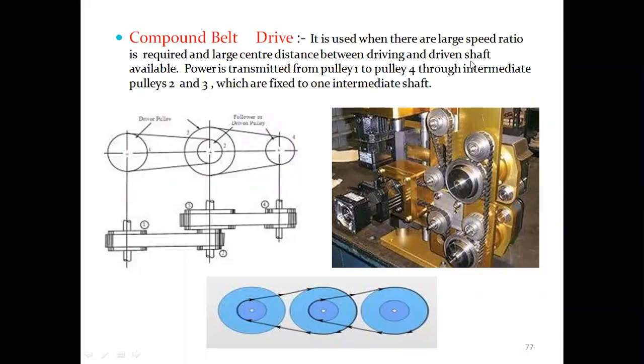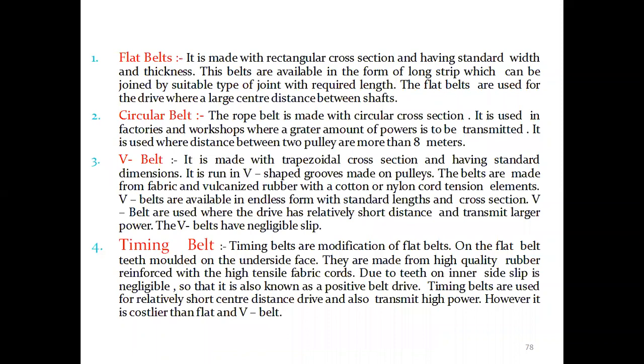So the compound belt drive is used where a large speed ratio is required and there is a large center distance between driving and driven shaft available. The power is transmitted from pulley 1 to 4 through intermediate pulleys 2 and 3, which are fixed to one intermediate shaft. So we have flat belt, circular belt, V belt, and timing belt.